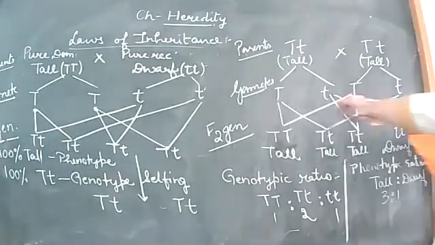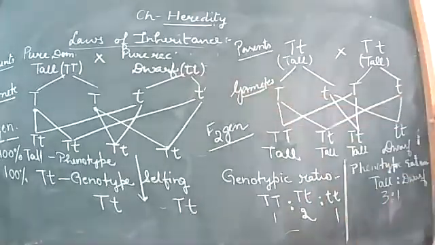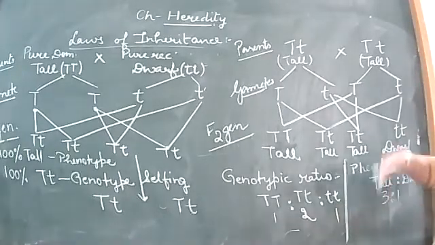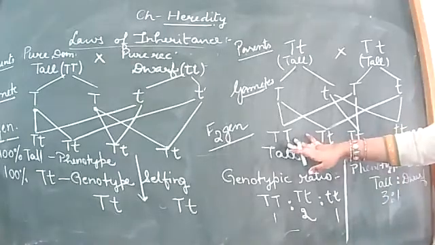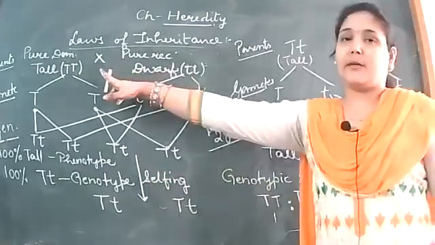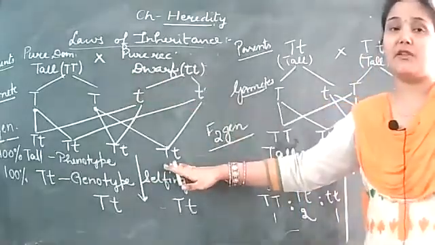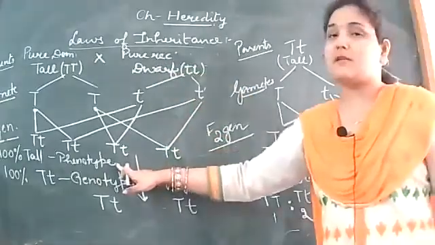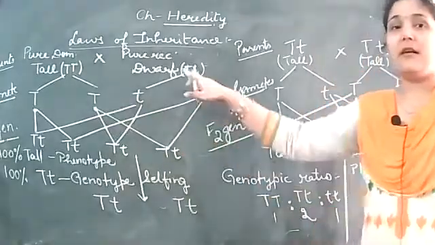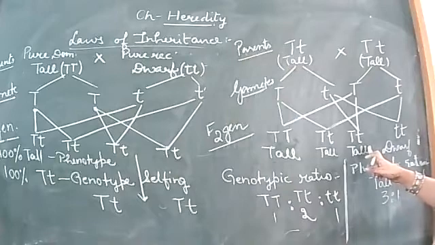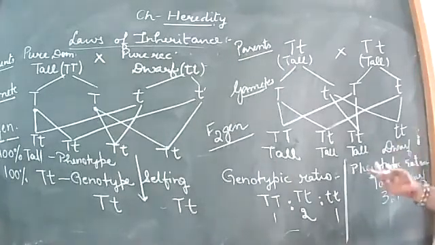generation with the pure parents. We started with the pure parents, that is pure dominant and pure recessive. So with the pure parents, we see how it led to the formation of these characteristics. Back again into the generations, we can see the characteristics. Here it was all lost. The genotypes were all lost because capital T and small t were not seen in the F1 generation. Even the dwarf character was totally lost, meaning in phenotype also it was not visible. It was all tall. Where did this dwarf go? This dwarf was obtained in the F2 generation. Okay, this dwarf was again obtained in the F2 generation.